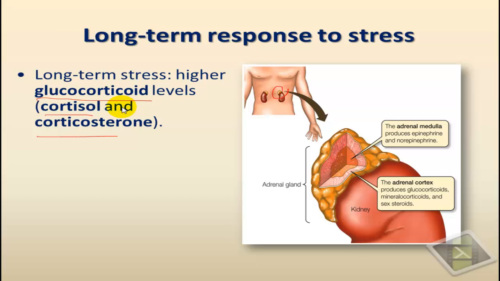Basically what those hormones do is increase the level of sugar in the body. They affect the metabolism of carbohydrates in general, and their role is to maintain a constant supply of nutrients to the body over a long period of time to deal with a stressful situation.